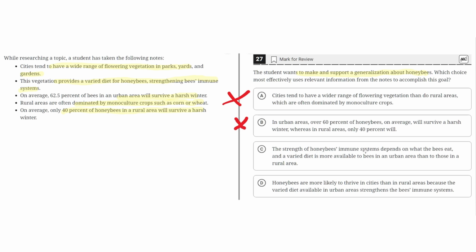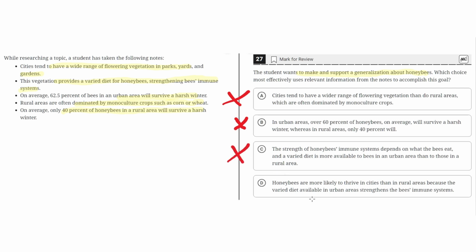C. The strength of honeybees' immune systems depends on what the bees eat, and a varied diet is more available to bees in an urban area than to those in a rural area. This is incorrect because although this does make a generalization about honeybees, which is that the strength of the honeybee's immune system depends on what the bees eat, it does not properly support the generalization because it simply describes the reasoning behind this, which is that the varied diet is more available to bees in an urban area than those in a rural area. And because it does not incorporate any of these numbers to describe the percentages of bees that survive in a harsh winter, C is incorrect.